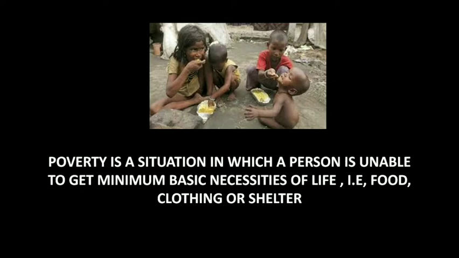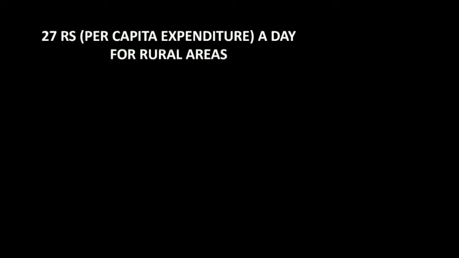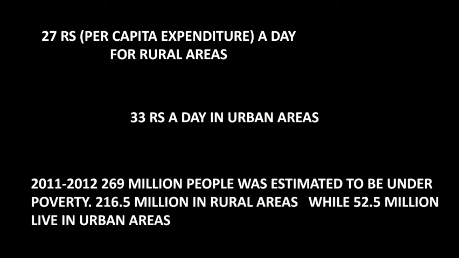According to the Tendulkar Committee or the Planning Commission of 2011-12, the poverty line was accepted around this: in rural areas, if a person does not spend more than 27 rupees a day, then they can come under the poverty line. And in urban areas, 33 rupees per day, then they might fall under this poverty line.